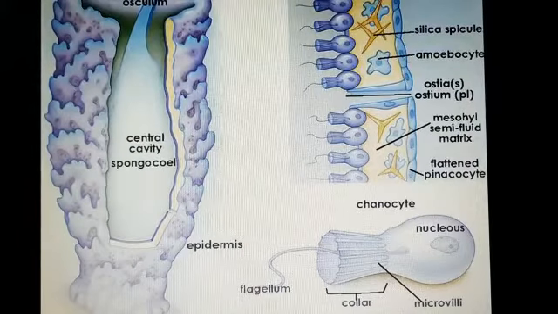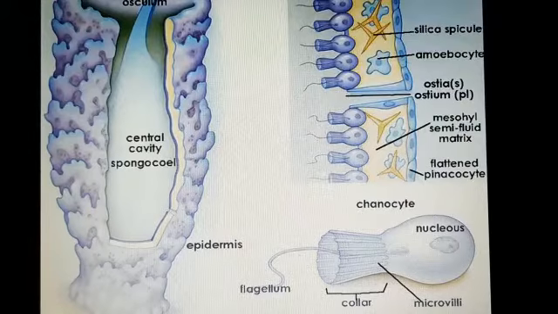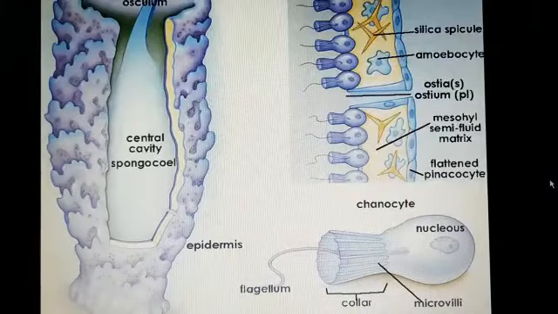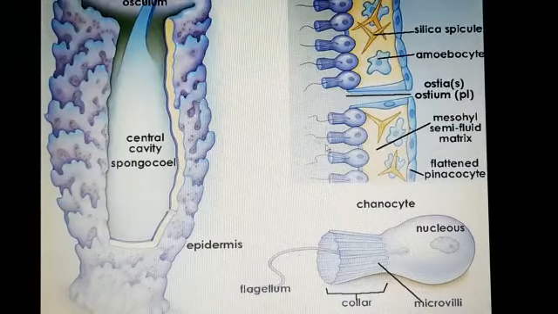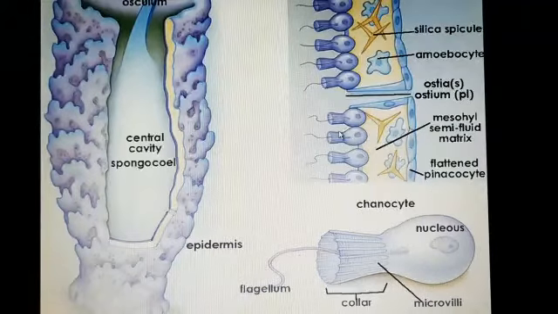And in your NCERT book, there is a word, choanocytes. The canals are lined by choanocytes. And what are these choanocytes? Here you see the collar cells. This is called the collar cells, which have a flagellum, and these cells are called choanocytes. Okay, this is the outer membrane and the inner collar cells, choanocytes.